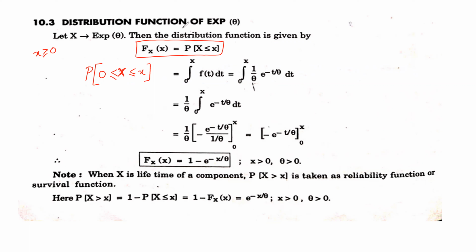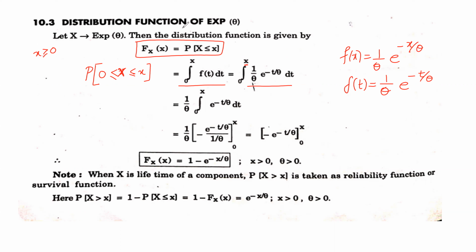So therefore, what is this? We know that it is the integral from 0 to x of f(t) dt. Instead of x, they are writing it in terms of t. What is our f(x) actually? We have defined f(x) as 1 by theta e raised to minus x by theta. So what will be f(t)? Just replace this x by t, correct? Because here the limit is also x, to avoid the confusion, they are taking it in terms of some variable t.